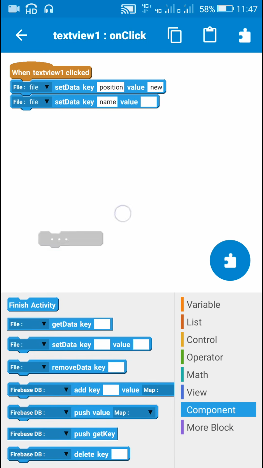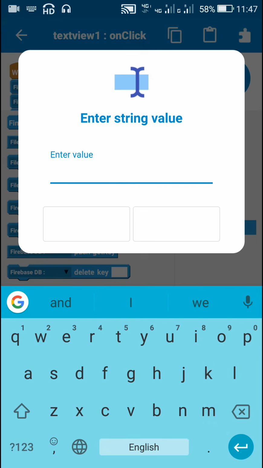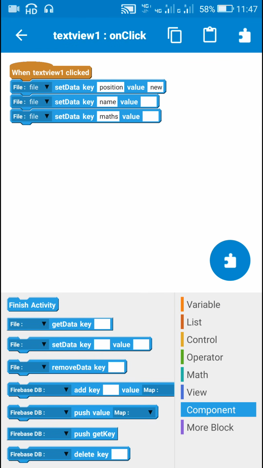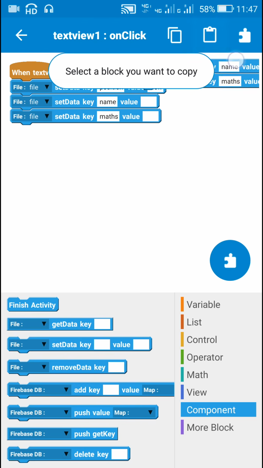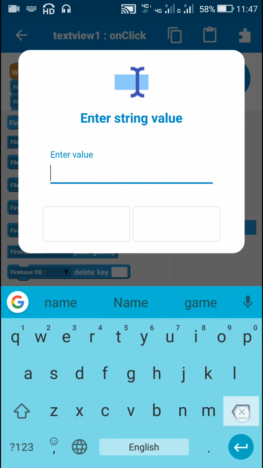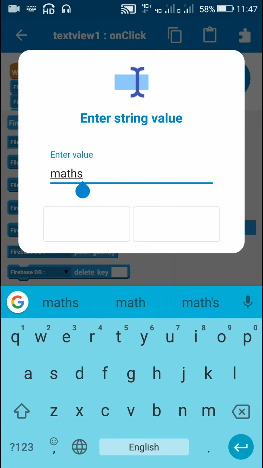file set data key, maths, and their values will be, since it is new, their values will be empty. Now after name and maths I will set an empty value for English and also for science.